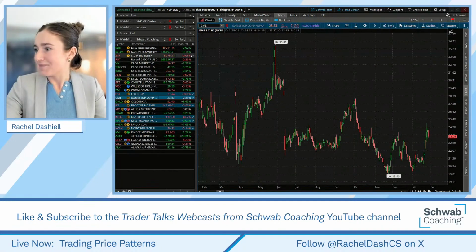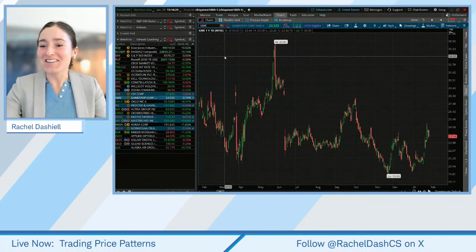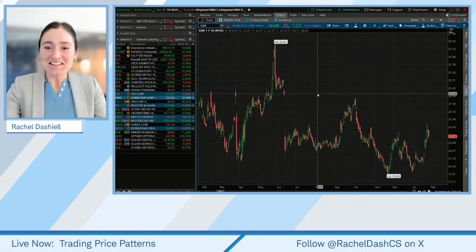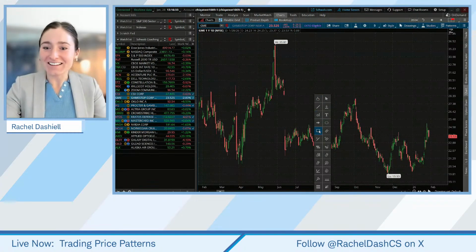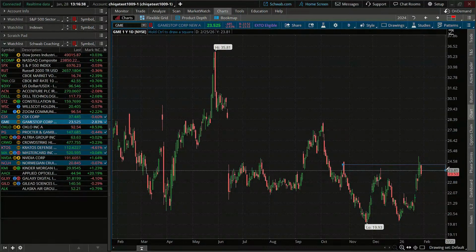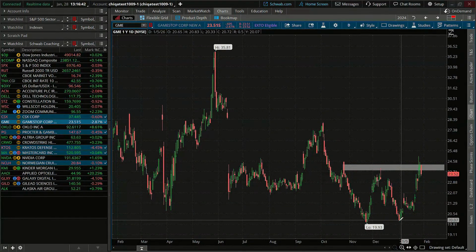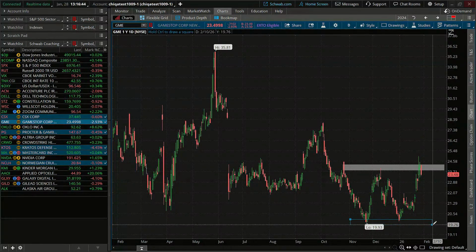Okay, awesome. I see everyone putting in a double bottom or a W pattern. I see Paul saying nothing that I want. So funny. So if we look here again, this is going to be one of those we're going to wait on, because it looks like we did have that double bottom pattern here where these lows were formed right around $20 or so.